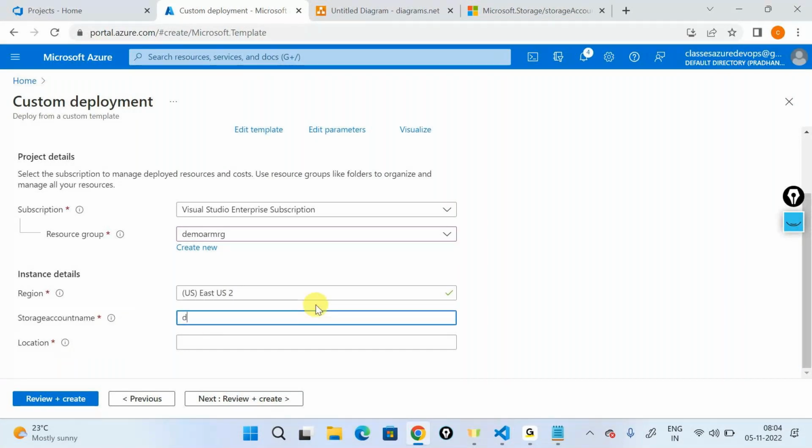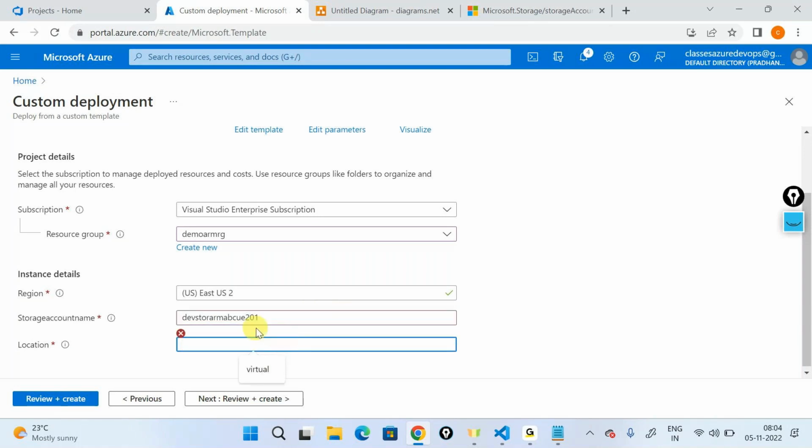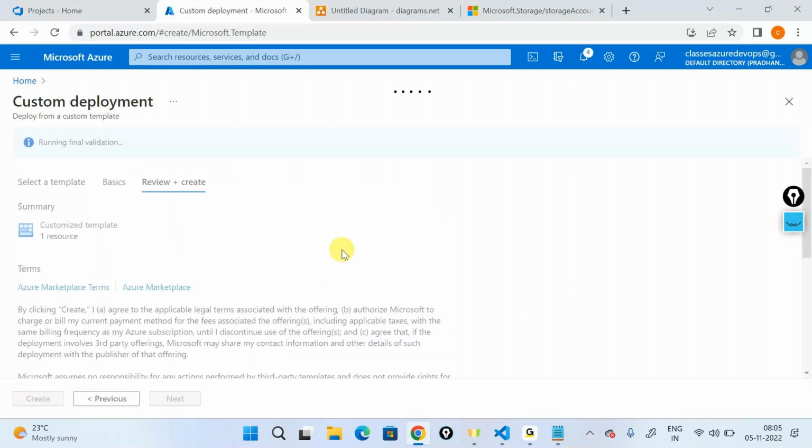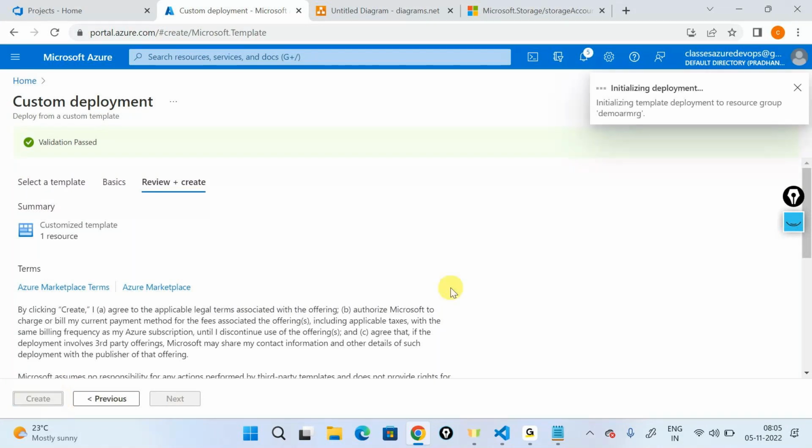So I'll say this is dev store ARM ABC UFCs 201, some name. Initially it's going to give you a warning there, but yes, location I'll say is East US 2, and now say review and create. What this does is give me the flexibility to declare my names or the location on the fly. If I now say create, it's going to create a new object, or if the object already exists, it's going to validate the same object. So this is the flexibility.